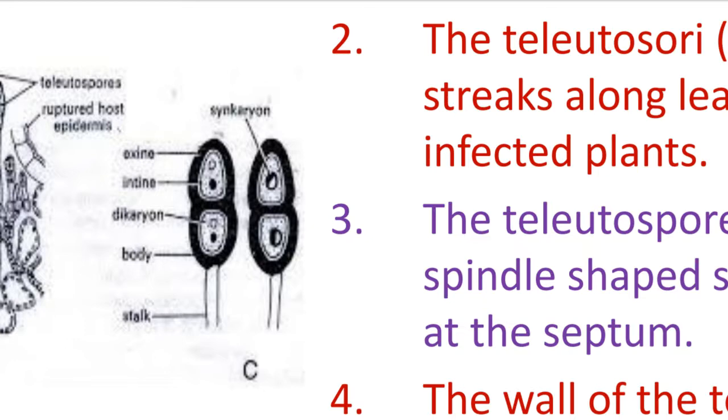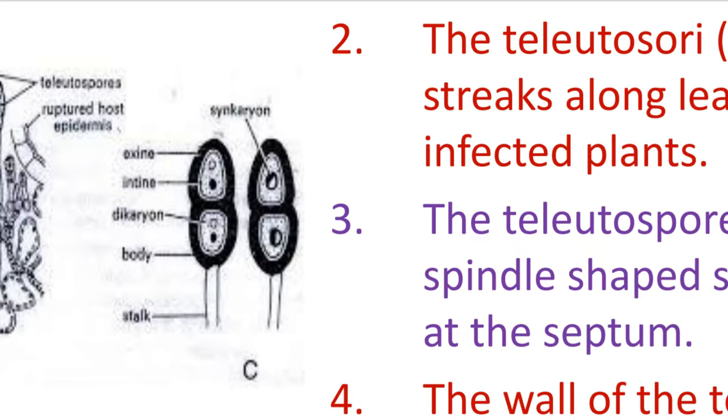Summer is an adverse condition for fungal growth, and to adapt to adverse environmental conditions and high temperature, these spores become thick walled.